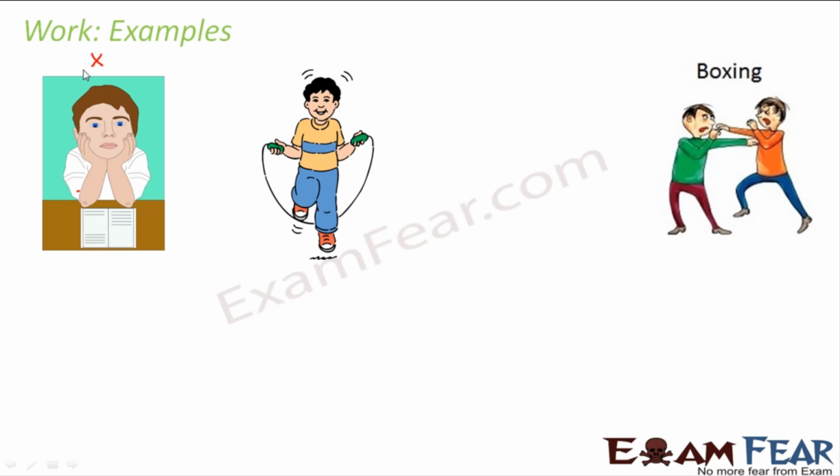The next example where the boy is skipping, in that case what is happening? He is applying some force, right? And because of the force there is some change in position of the rope. The rope with which you actually do skipping, when you apply some force, the rope keeps changing its position. So that means there is some work done. Similarly, the example of this boxing, two boxers fighting hard with each other. So they are applying force and that force is causing displacement. It causes displacement of their maybe faces, their hands, arms, and so it is actually causing some change in position.